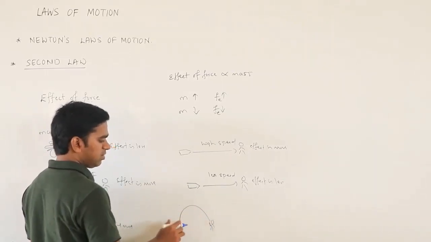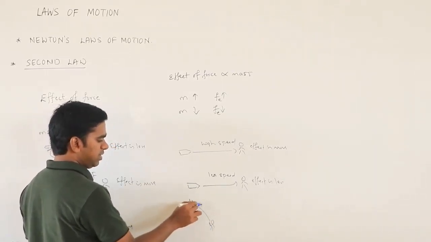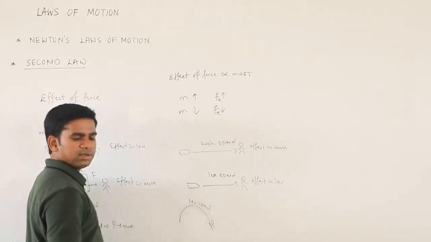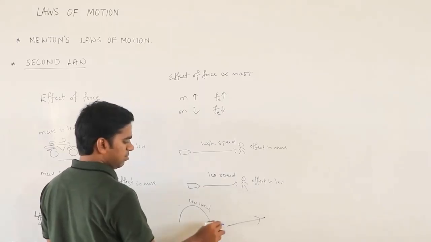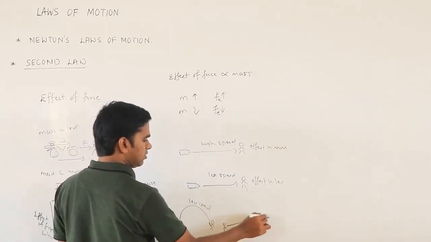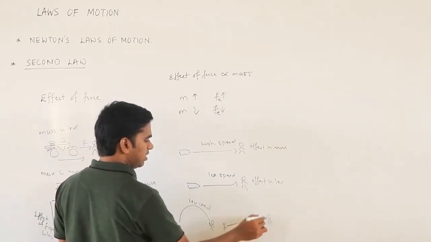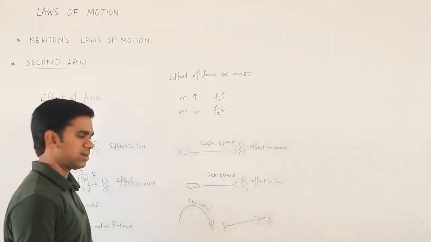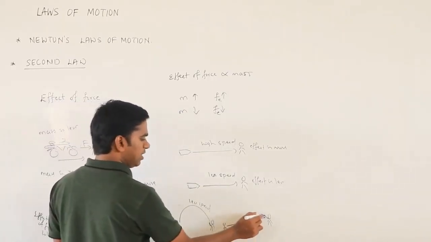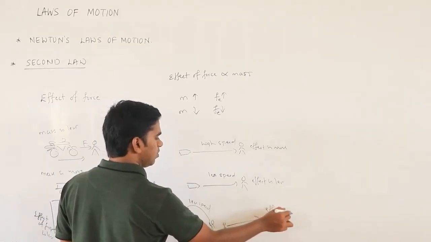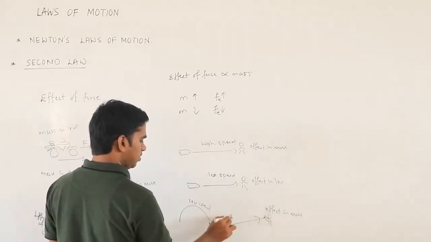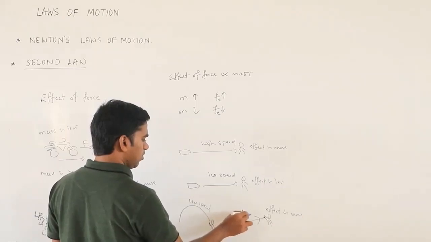So the effect is less, because it's coming with less speed. But when the batsman hits directly and you are the fielder inside the 30-yard circle, when you catch this, the effect is more, because speed or velocity is more.